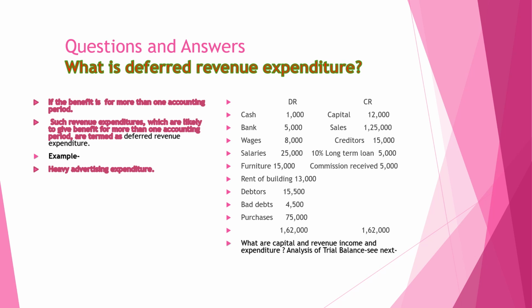Here some examples are given for balance sheet purposes. What are capital and revenue incomes and expenditure? Analysis of trial balance. My dear friends, here we have to categorize whether each item is capital or revenue.